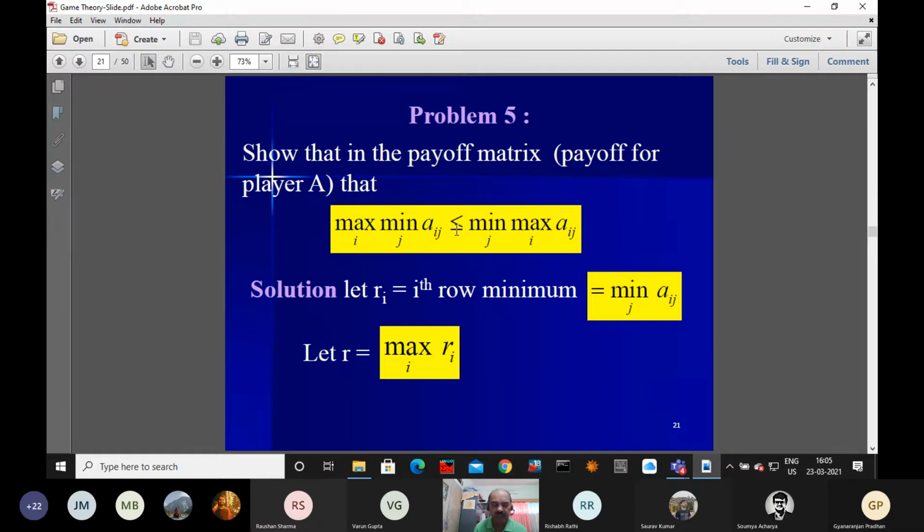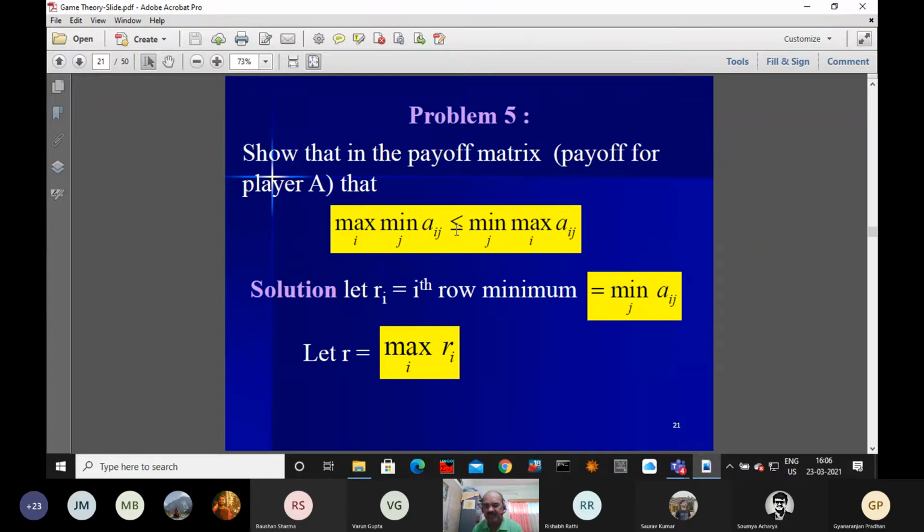Now let me say I am considering the ith row, where i may be 1, 2, 3, up to m. With respect to the ith row, we are minimizing the ith row elements. We are minimizing over j.